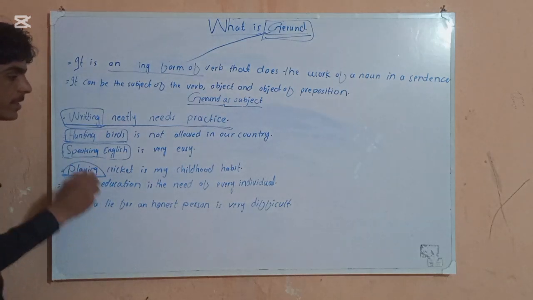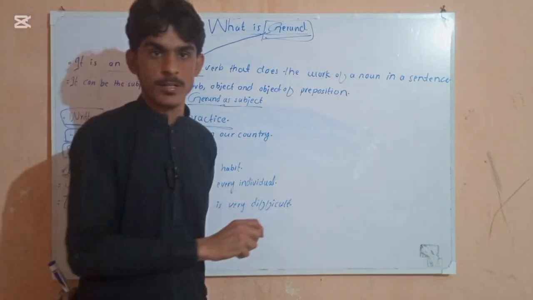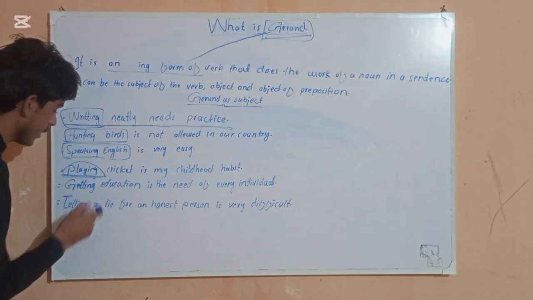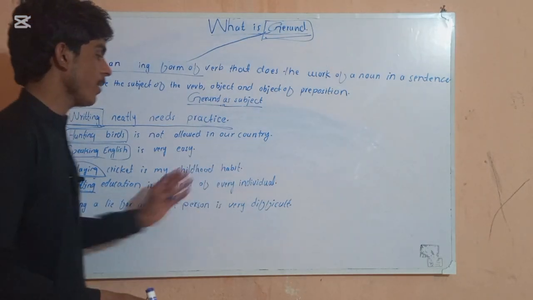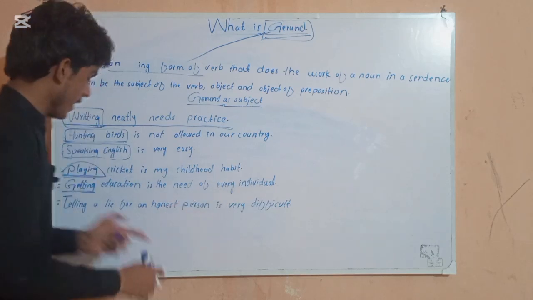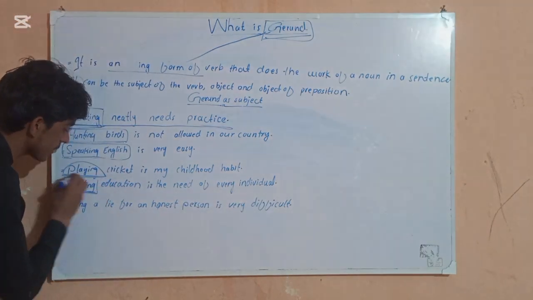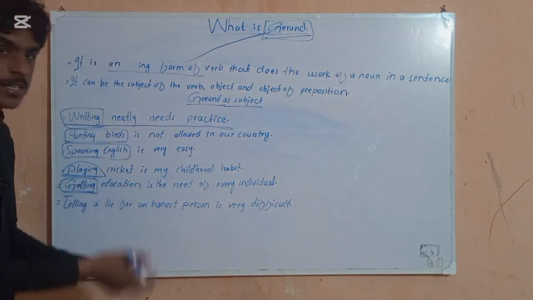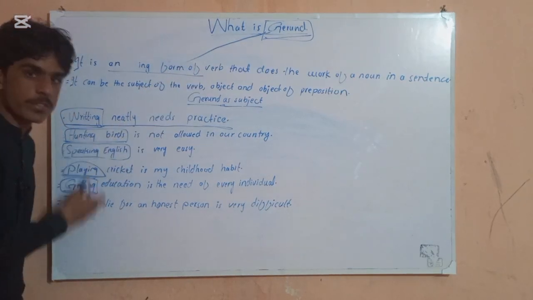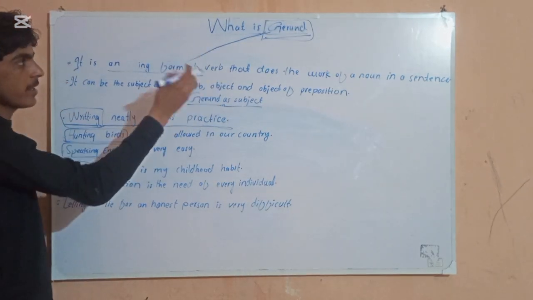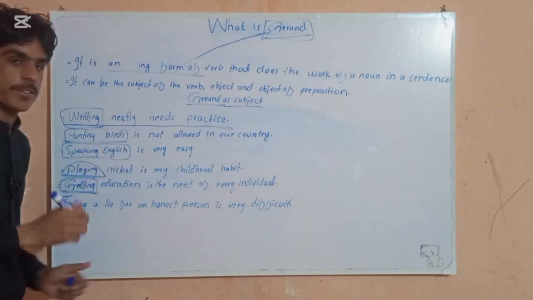Getting education is the need of every individual. So here let me say getting education. I am not saying that education is the need of every individual. I am saying getting education, तालीम हासिल करना. So getting is what? Getting is the ing form of the verb and it is our subject, and now we consider it our gerund. Gerund as subject.